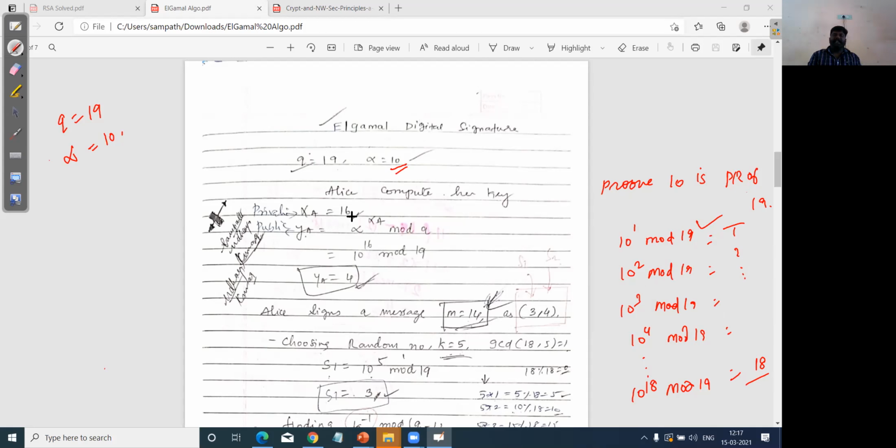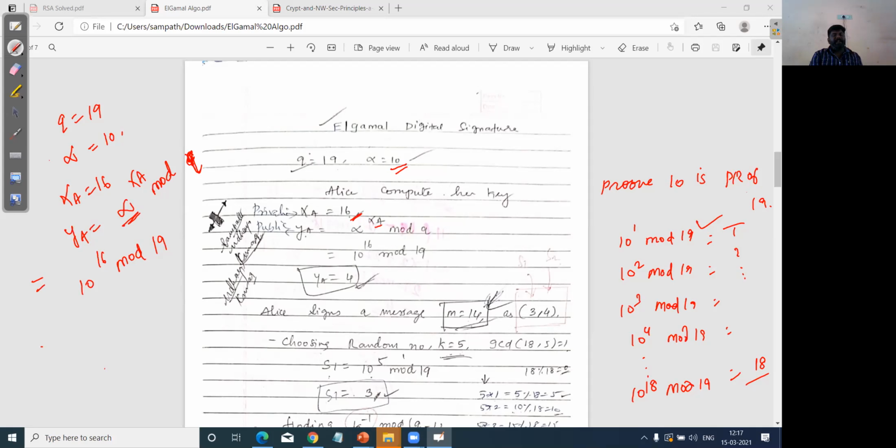The next step is the selection of a private key. Here the xa value is 16, followed by ya, which will be calculated as alpha power xa mod p, or q. I'm using different variables, so don't get confused. We can use any variables. As per the example I took, alpha is equal to 10. So 10 power xa, which is 16, mod 19.